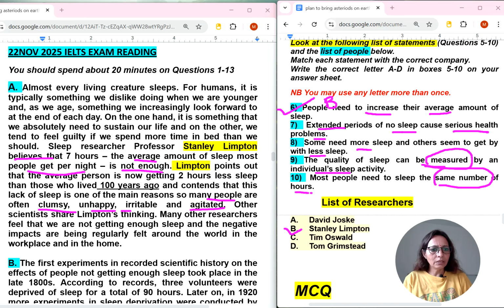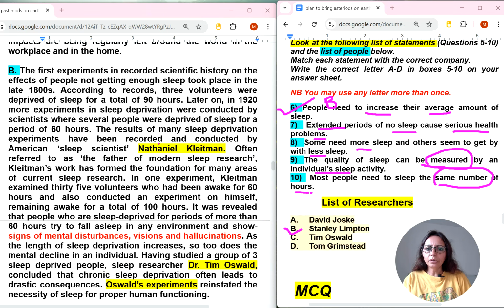Extended periods of no sleep cause serious health problems. Means a person is not sleeping. How they have given this statement is also a confusing one. So in the next paragraph, let's move. In the B paragraph, I can see this person's name. See the person's name here. So I will not read the full paragraph. Why would I be reading it?